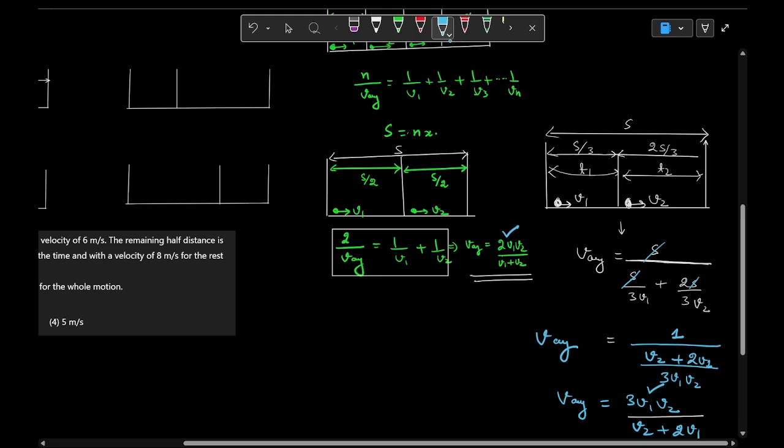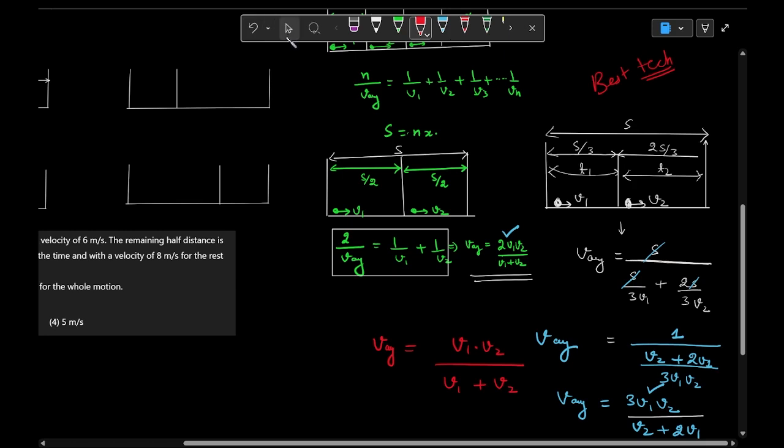Now I will give you the best technique to deal with such questions. Listen very carefully. Whenever you see a question like this, first of all you should write the formula: v average is equal to v1 into v2 upon v1 plus v2.